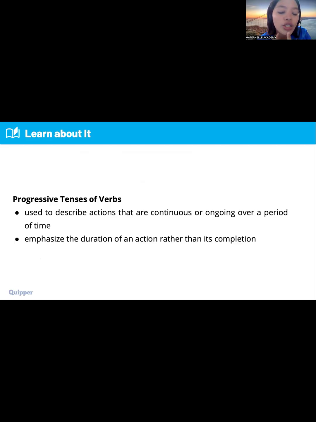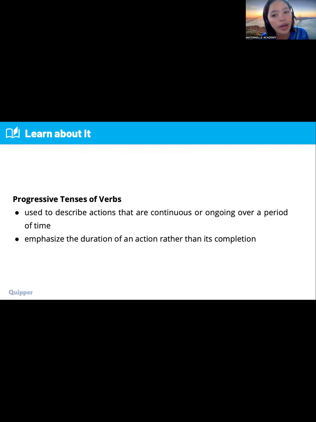Used to describe actions that are continuous or ongoing over a period of time. It emphasizes the duration of an action rather than its completion. So, another thing when we talk about progressive tenses, meaning the action is still ongoing. Okay? For example, we have present progressive: I am eating.